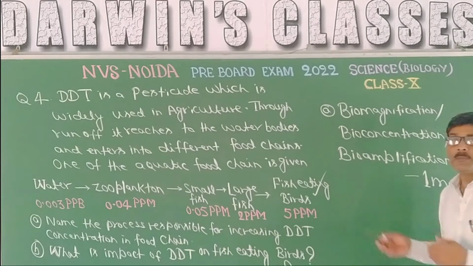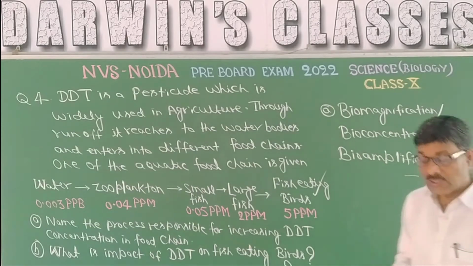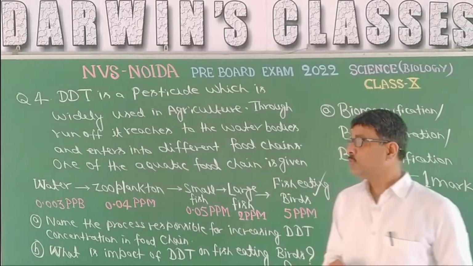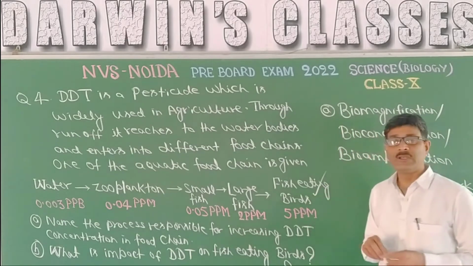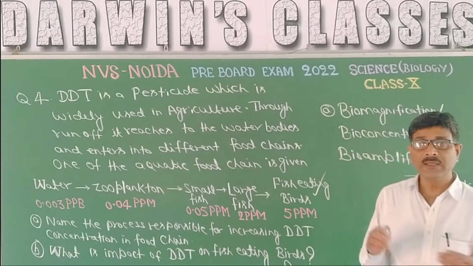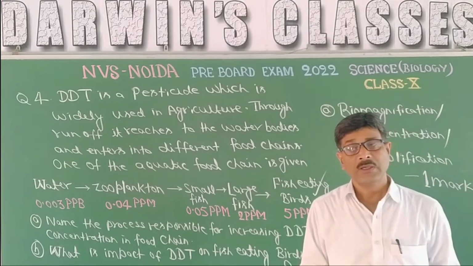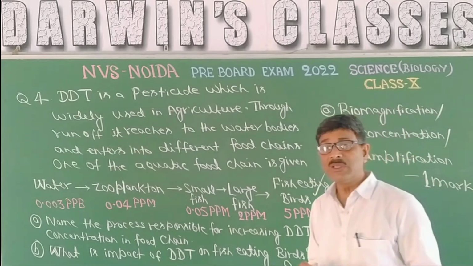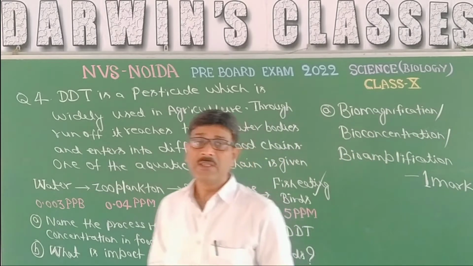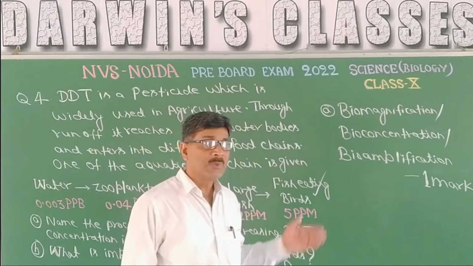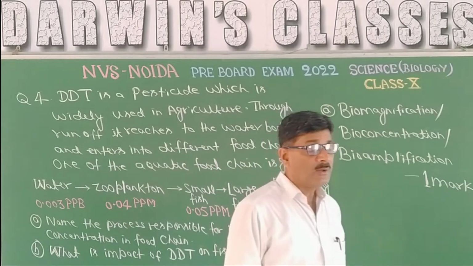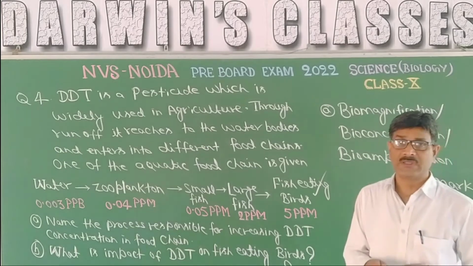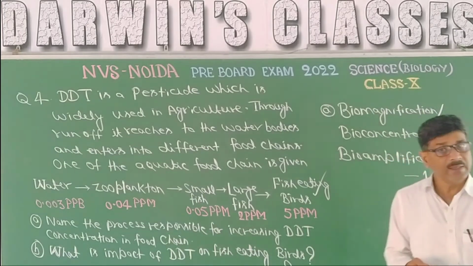After long investigation it came to light that the increased amount of DDT in birds interferes with the uptake and metabolism of calcium. That means there will be a lack of calcium in the birds, and you know well that birds are oviparous, egg-laying animals.